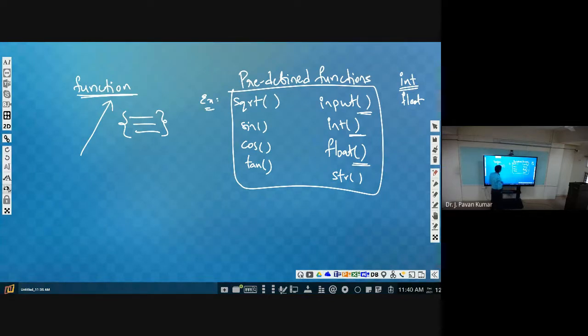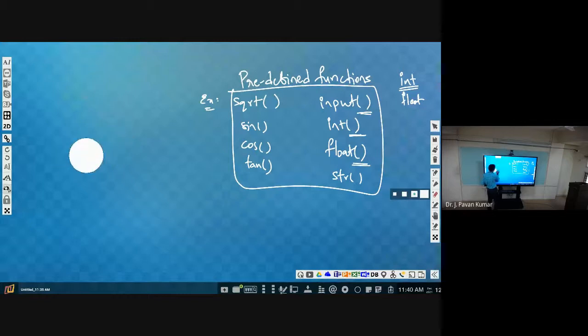And we have seen how we can define our own function. Suppose you consider defining a factorial function. Then we will make use of the keyword def, then the function name.